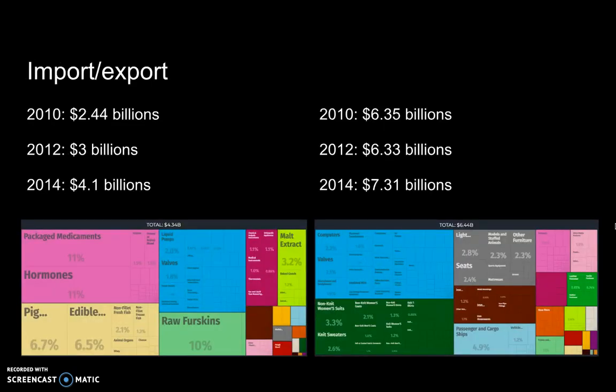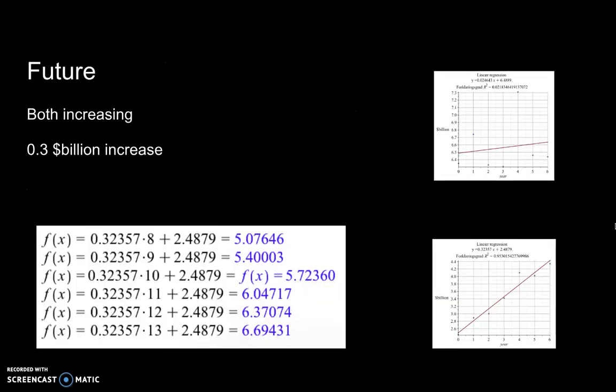Both the import and the export are increasing between Denmark and China. The regression analysis of the Chinese exports to Denmark shows no result because the coefficient of determination is too low. The numbers vary a great deal from year to year. On the other hand, the Chinese import is quite accurate and shows an increase of about $0.3 billion each year since 2010, which can be expected to continue in the short-term future.